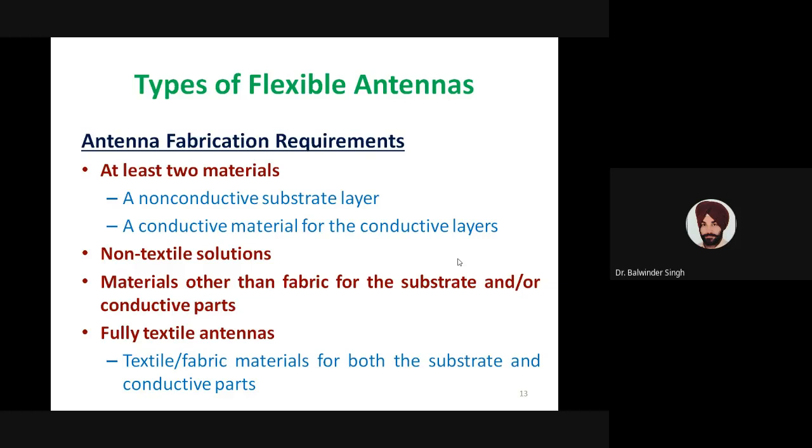So there can be multi-layer approaches, depending upon the antenna to be designed for specific applications. There can be multi-layer approaches, but at the least we need these two materials.